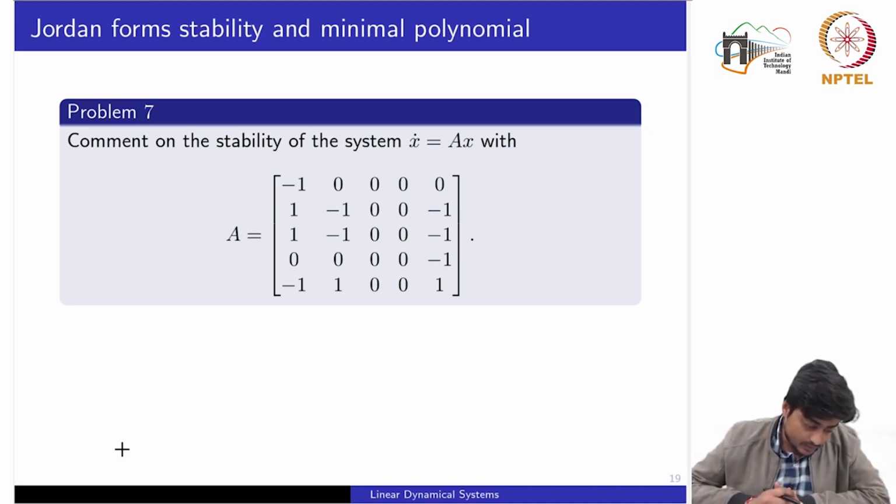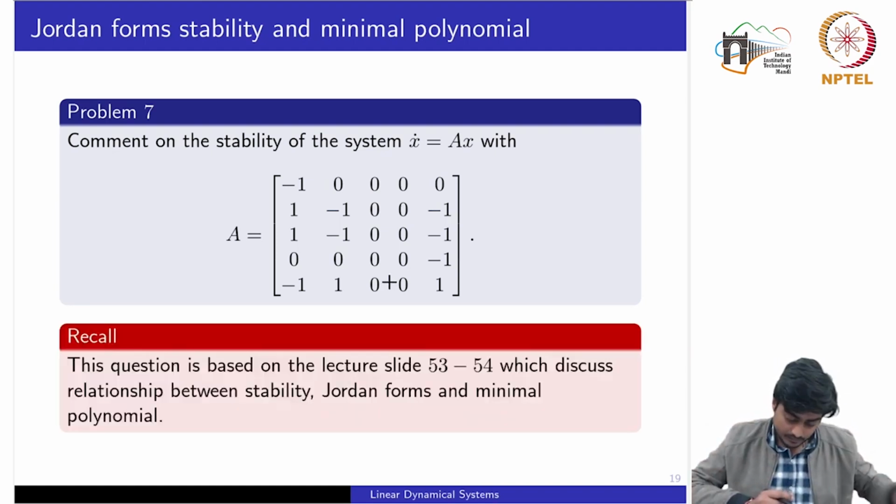So this is the last problem of this tutorial. We want to comment on the stability of the system x dot is equal to Ax, where A is given by this 5 cross 5 matrix. Here we would utilize the theoretical results we had discussed on slide numbers 53 and 54, which discuss the relationship between stability, the Jordan forms, and the minimal polynomial.